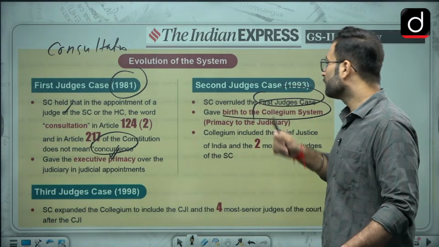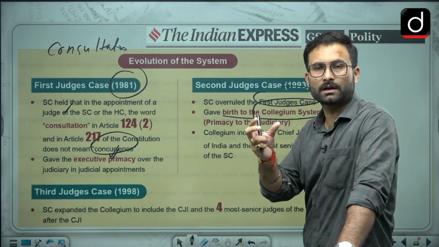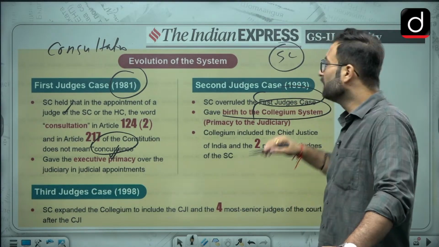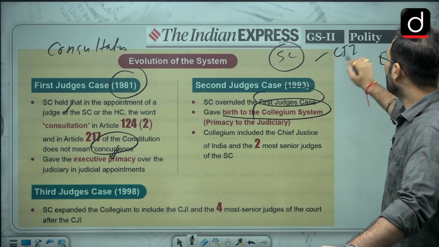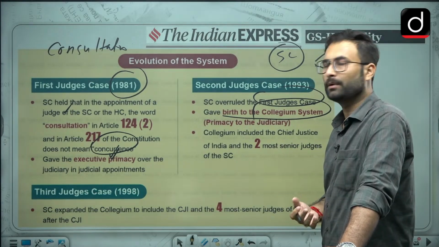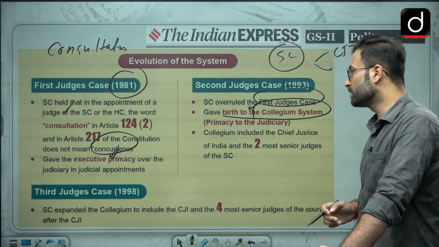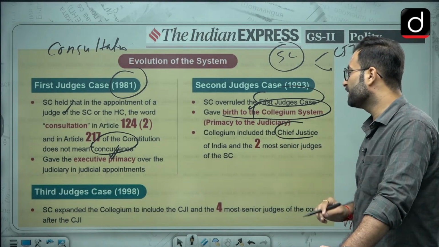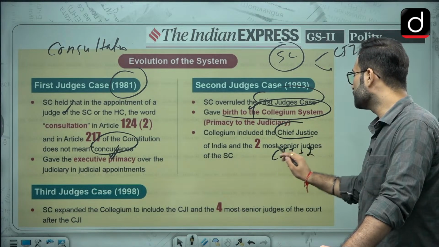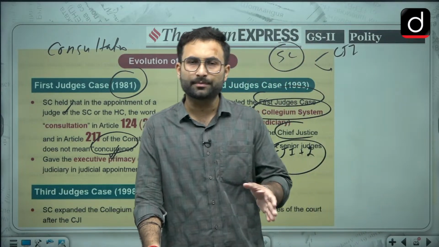The second thing is, when they say consultation with the Supreme Court, with whom would that consultation be? With the CJI or the whole Supreme Court? How will you decide? That is why we came up with this particular thing, the collegium. The birth of the collegium system was in the judiciary. The collegium included the Chief Justice of India along with the two senior-most Supreme Court judges. Now they decided that not everyone, you have to consult the CJI plus two more people.